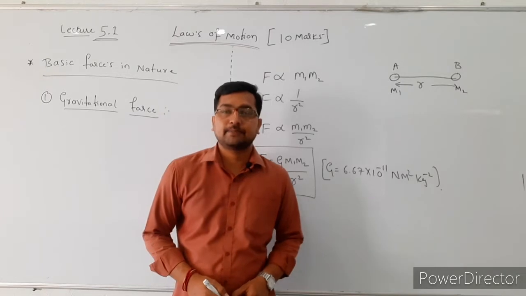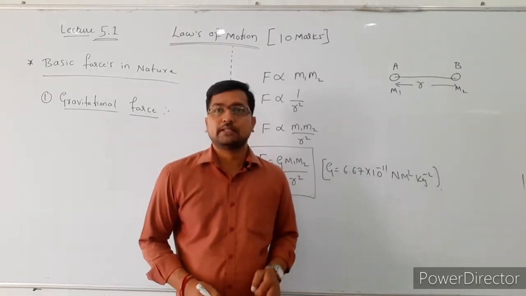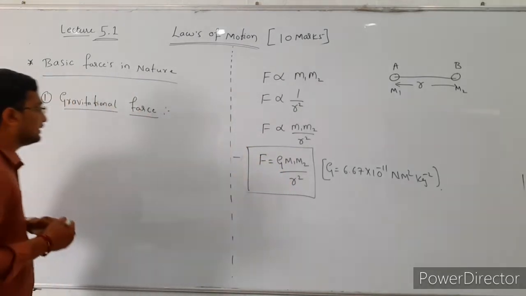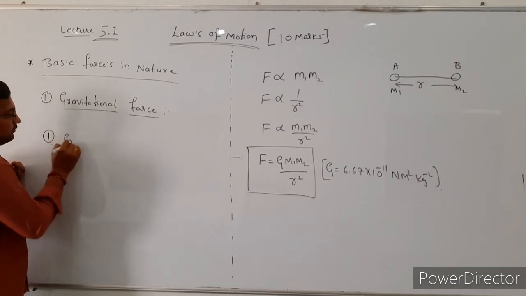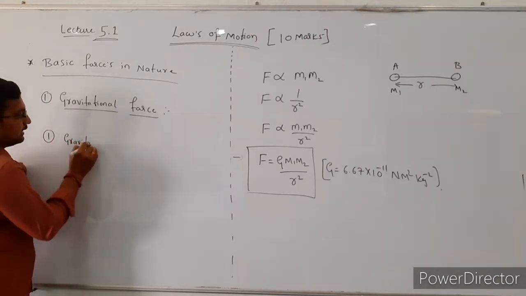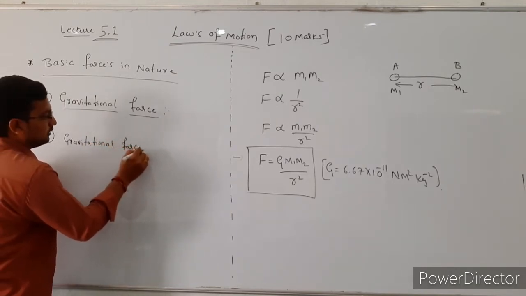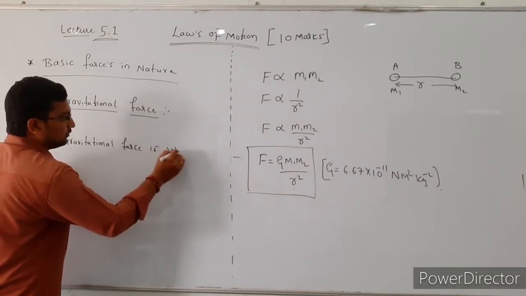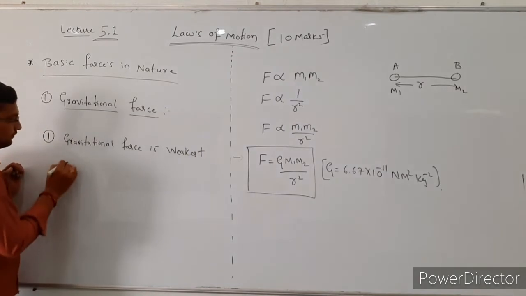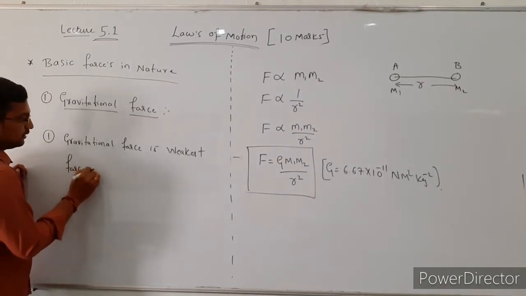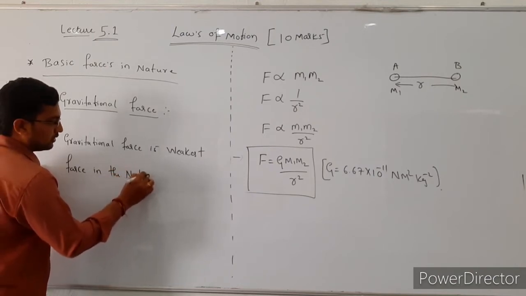The first one is, this is the weakest force in the nature. The gravitational force is the weakest force in the nature. This is the first characteristic.